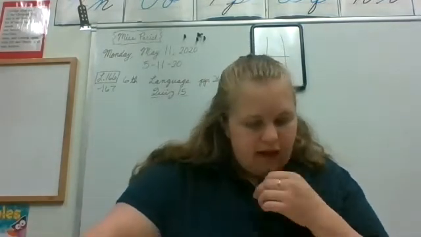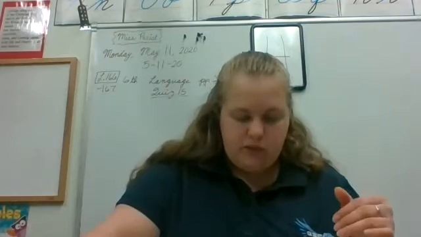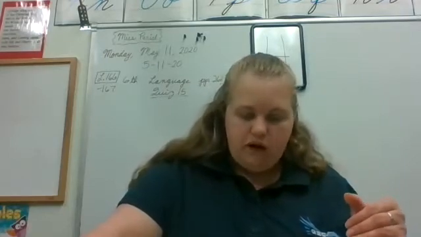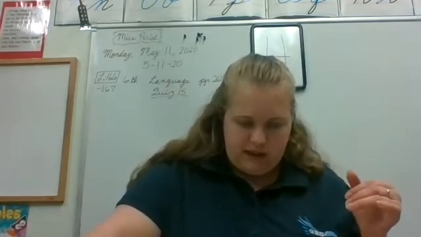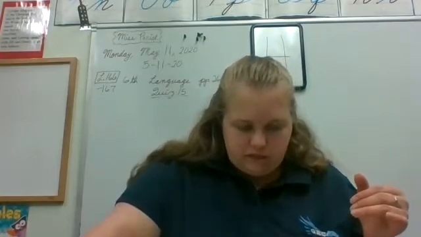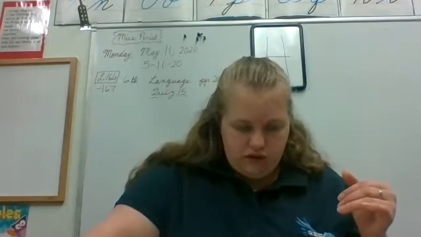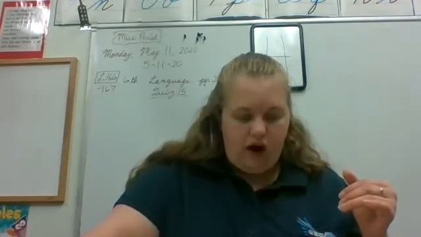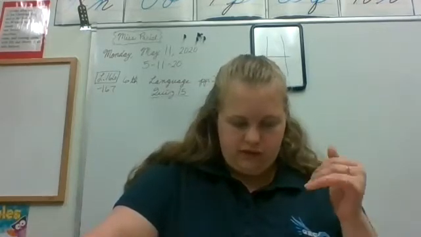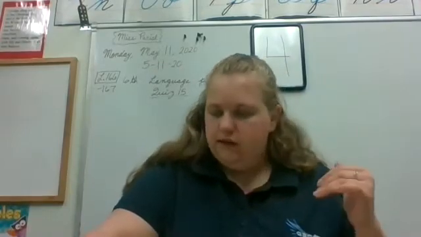For capitalization and punctuation, it says to mark each incorrect small letter, add all necessary punctuation. For this, I want you to do all of the odd numbered ones, okay? So 1, 3, 5, 7, and 9, all right?